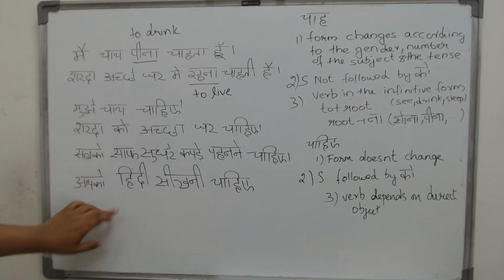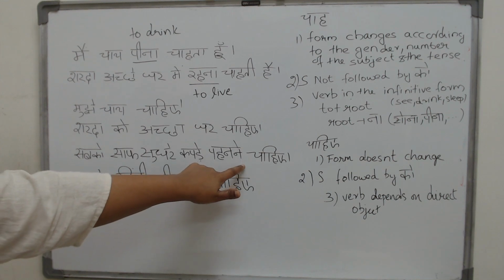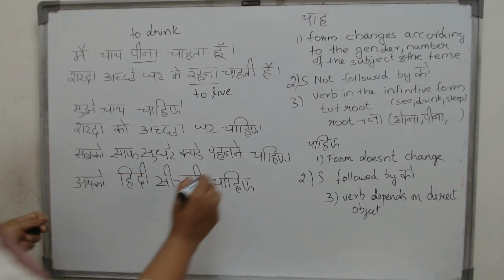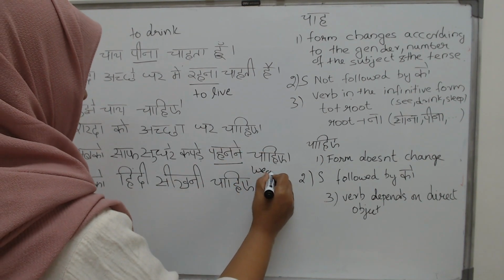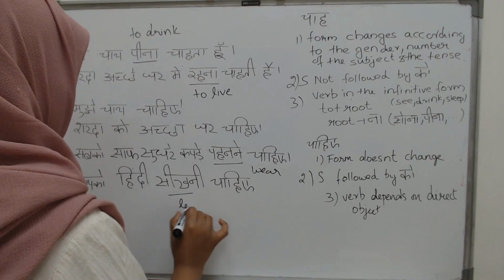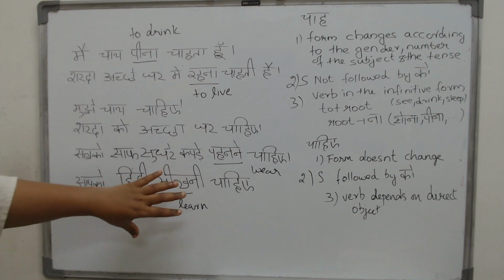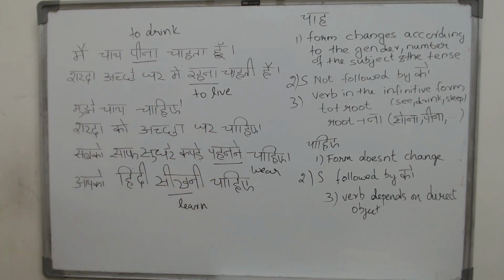But here you see that not everything is ending with a na. Here it is not pehenna, it is pehenne. Here it is not seekna, it is seekne. Here pehenna means what? To wear. This means wear. This means learn. But you do not see the infinitive form as it is. You do not see pehenna. You do not see seekna.